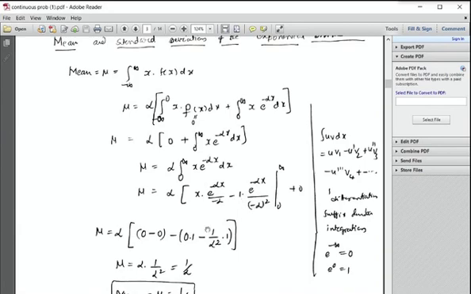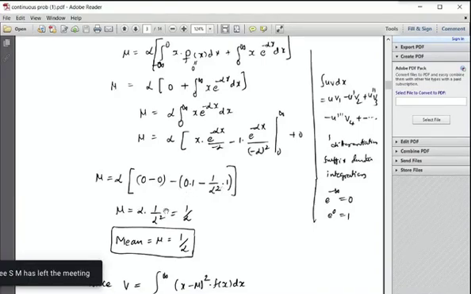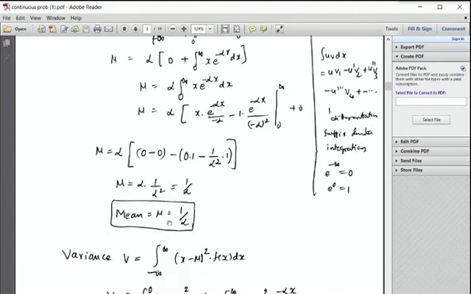My plus into minus, minus 1 by alpha square into e power alpha into 0. E power 0 is 1. Therefore mean mu equals alpha into minus into minus plus 1 by alpha square, that is equal to 1 by alpha. Therefore the mean is equal to 1 by alpha. For an exponential distribution, the mean is 1 by alpha. You have to keep that in mind.